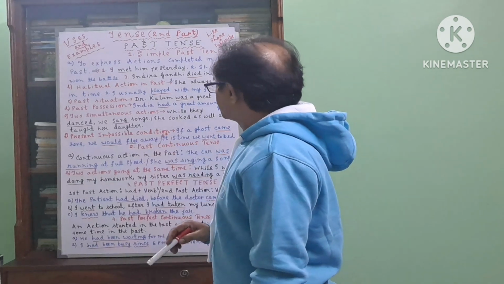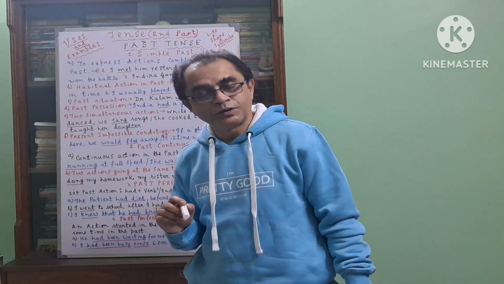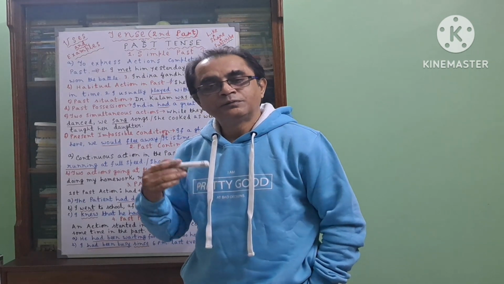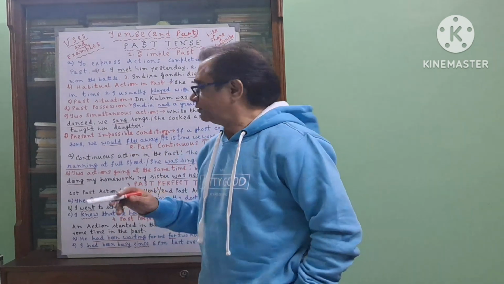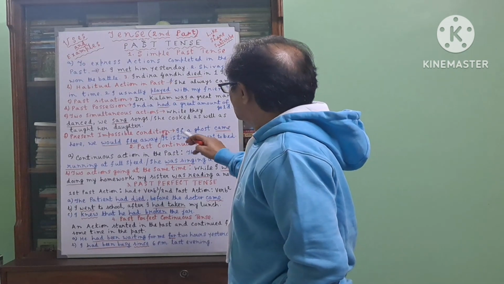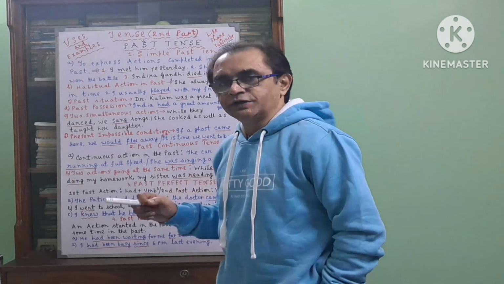Now, number 8, that's an important one. Present impossible conditions. Here we shall use past tense, but it will speak about the present situation. For example, look at the sentence: If a ghost came here, we would flee away.